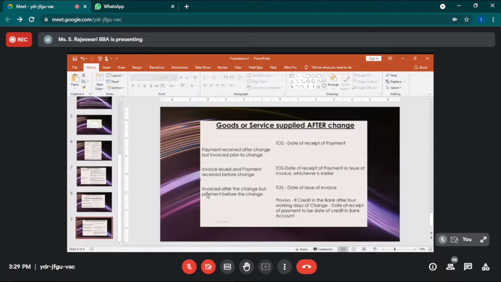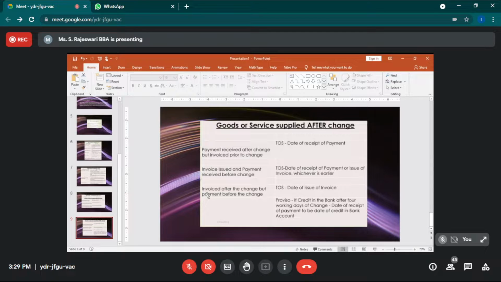Third condition, invoiced after the change, but payment before the change. When you prepare the invoice, the rates have changed, but it is not before making the payment. So in this case, the date of issue will be considered for the time of supply. The date on which you issued the invoice will be considered for charging the taxes.